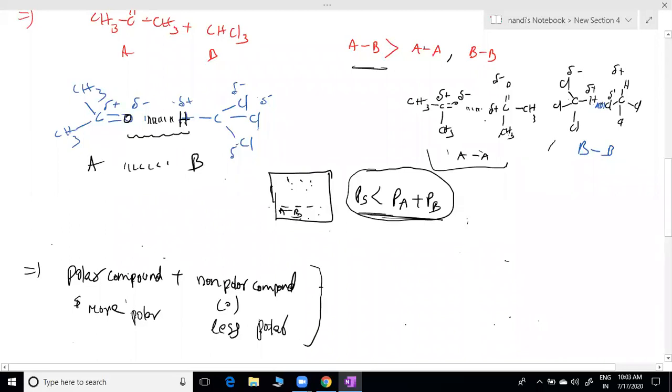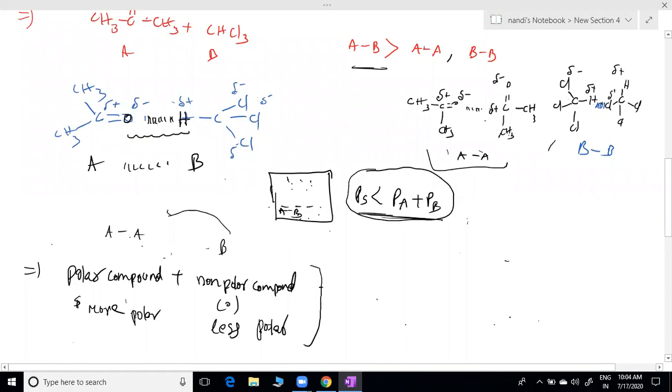These two combinations they are giving. One is strongly polar, it has strong attractions, but I am adding a less polar or non-polar one, meaning the attractions are disturbed. When disturbed, that attraction is going to decrease. Assume this is A and B. A has strong attractions, but I am adding B to A, then A is disturbed. A's attraction is disturbed by B. Then that becomes weak attractions.